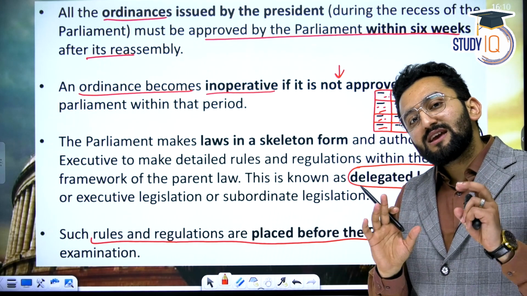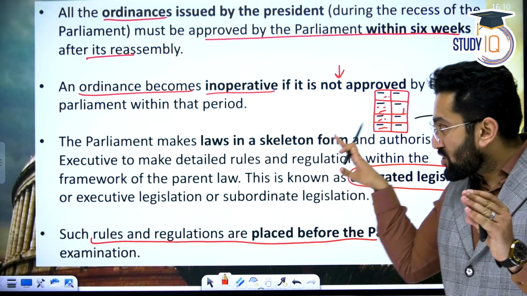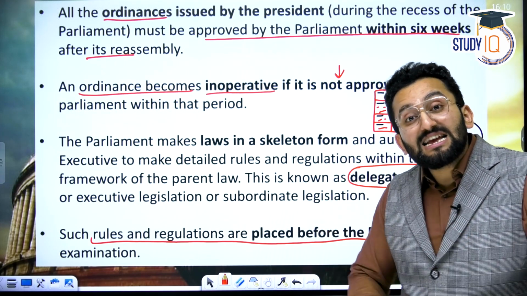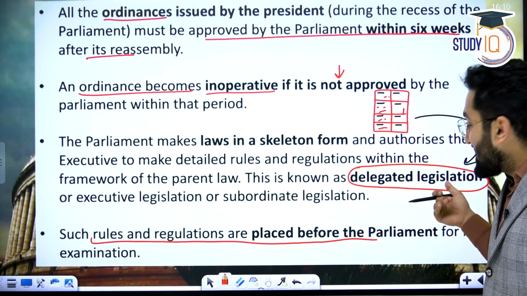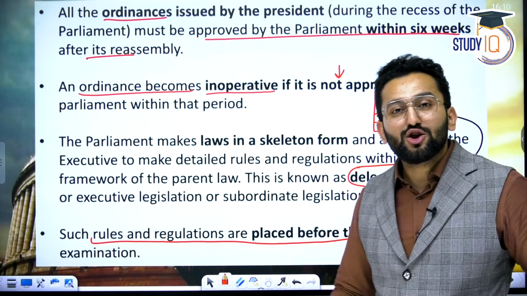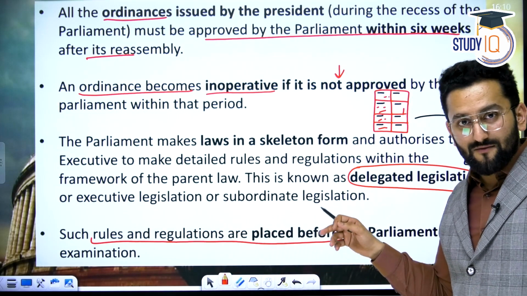So actually, in this case, the real work of filling these clauses, elaborating this law, is delegated to the executive branch, the bureaucracy. So this is called delegated legislation. Although when this bill is filled by the executive, then it needs to be presented before Parliament as well for approval.